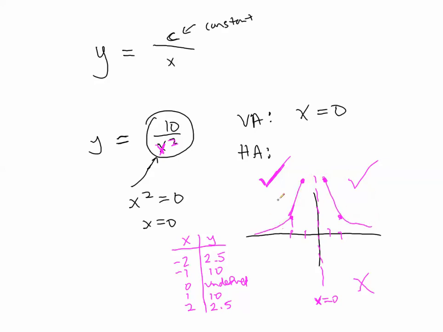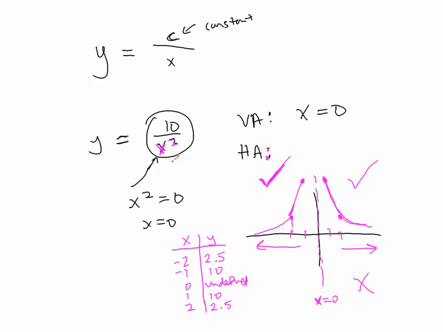Now again, we want to think about what is going to happen in the long run, and that's going to tell us what our horizontal asymptote is. Well, the long run goes two ways. We have to consider x as it gets bigger and bigger this way, and bigger and bigger this way. What happens to my y values? As you can probably guess, if I begin dividing 10 by larger and larger numbers, the division of those two will approach 0.